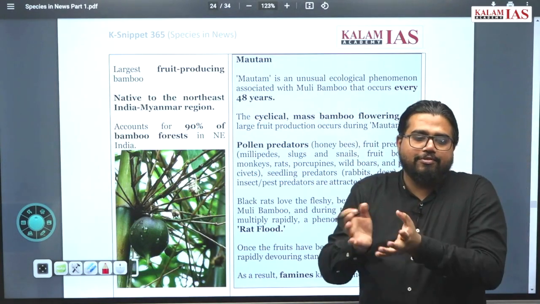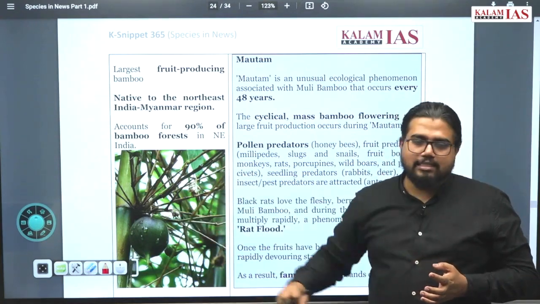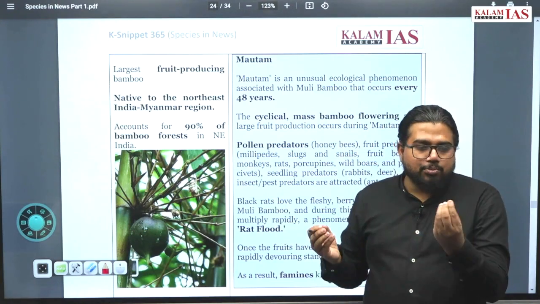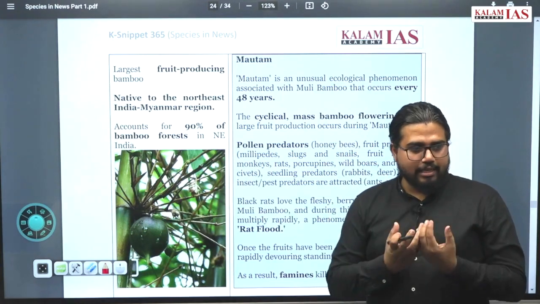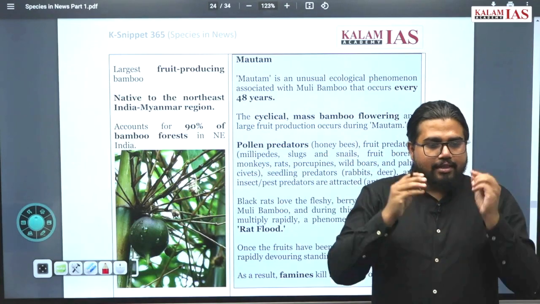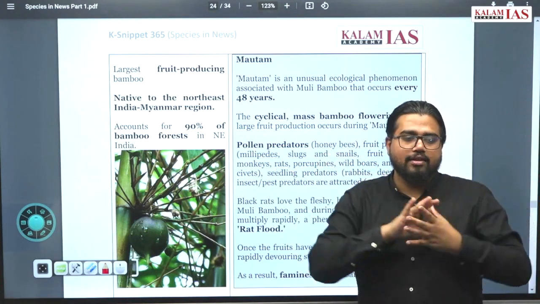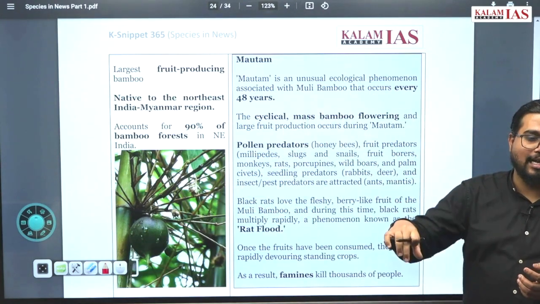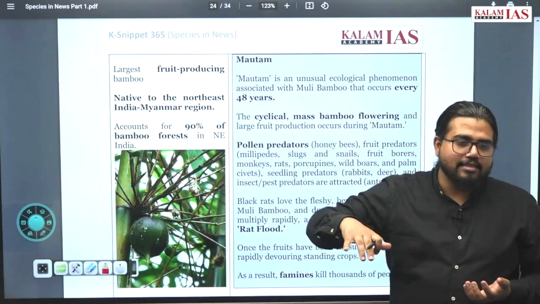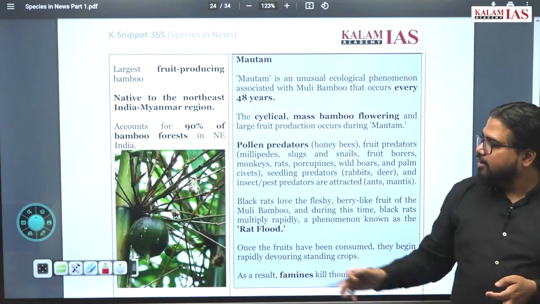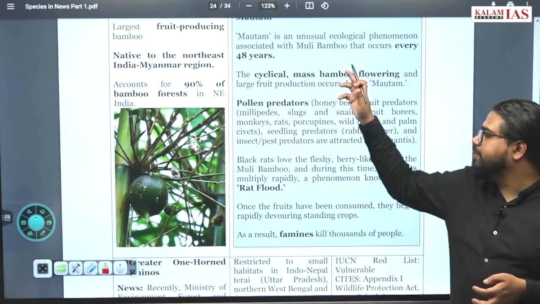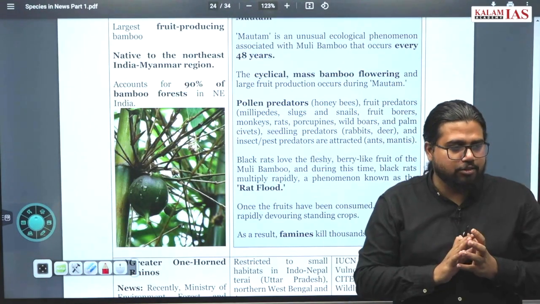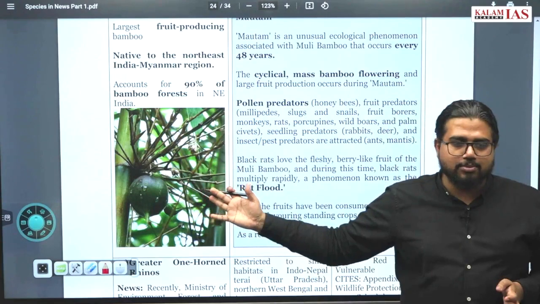Now when this huge flowering of the bamboo happens, who eats this bamboo fruit? Mostly rats and other small species come and eat this. Now their food is produced in a very large quantity. The number of rats being produced increases to a very huge level. Now when the number of rats increases, the species which feed on these rats, like snakes and other bigger predators, their population also increases. Now when everything in this population increases, there will not be enough ecosystem to support this much population. Next year this bamboo will not produce this much fruit.